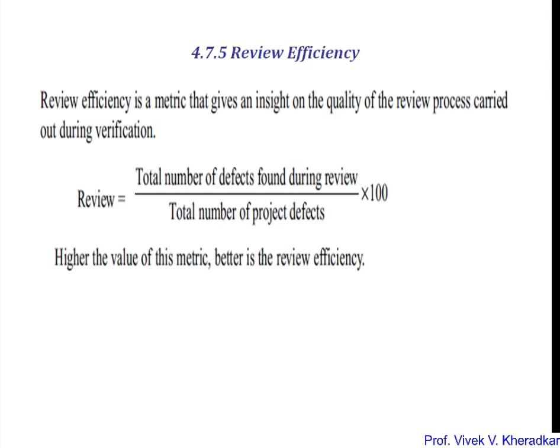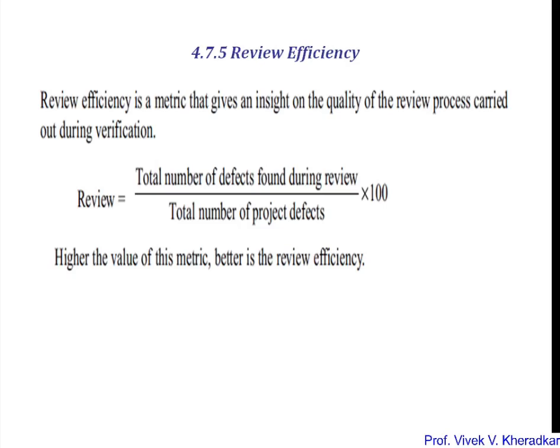So review efficiency is calculated as the total number of defects found during the review divided by the total number of project defects, times 100. Out of the total project defects, how many defects are identified during the review process, that decides the review efficiency. So a higher value of this metric means we have performed the review better. If most defects are identified during the review, your review is efficient, so the higher the value, the higher the efficiency of the review.